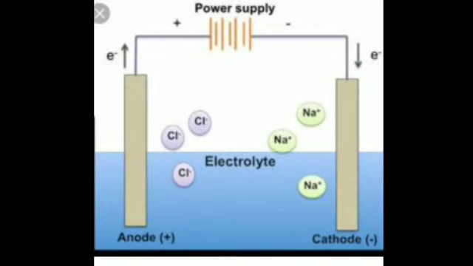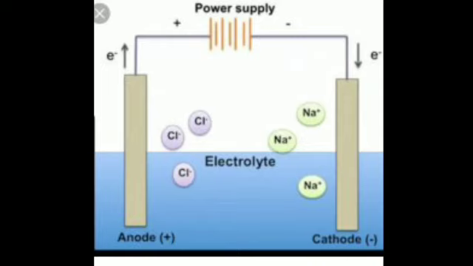Is that clear? So electric current leaves the electrolyte through the cathode. You can see this arrow, how the current is moving. When the power supply is switched on, the current moves from the cathode, and electric current enters the electrolyte through the anode. Is that clear? So it is coming from the cathode to the anode. This is how electricity is being passed, and cations migrate and discharge at the cathode.